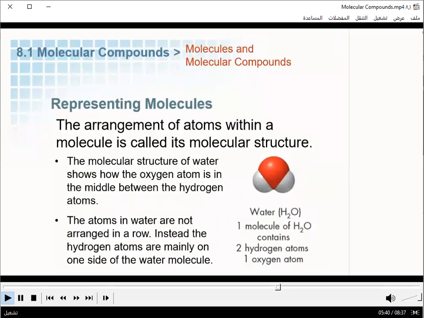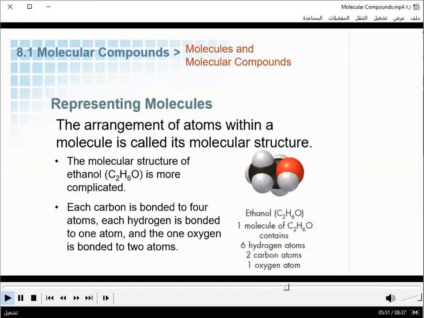Here we see the space-filling diagram of water. The oxygen is the red circle and the white circles are the hydrogen atoms. You can see that this has a bent arrangement in three-dimensional space. Here's a space-filling diagram for ethanol. Ethanol is the kind of alcohol that people drink. You can see that it's a more complicated molecule than what water looked like.